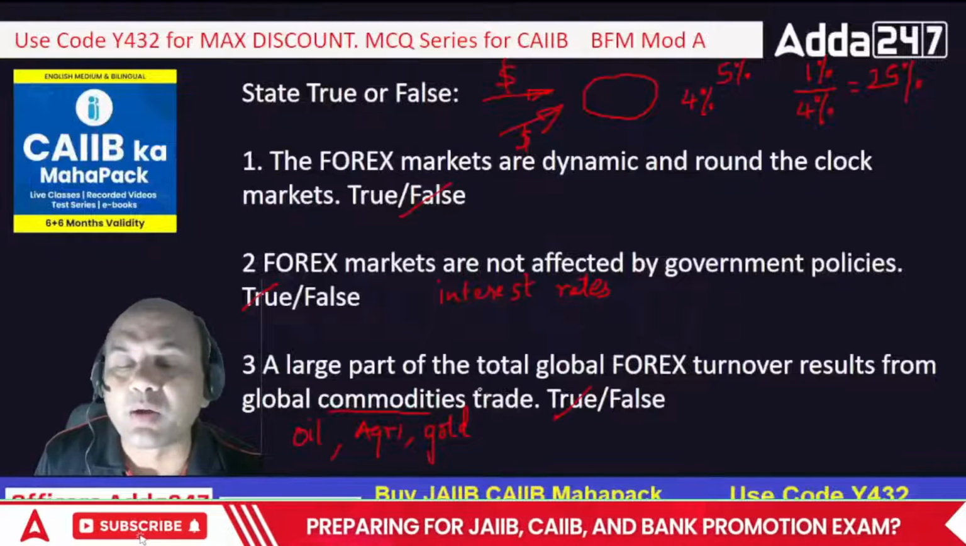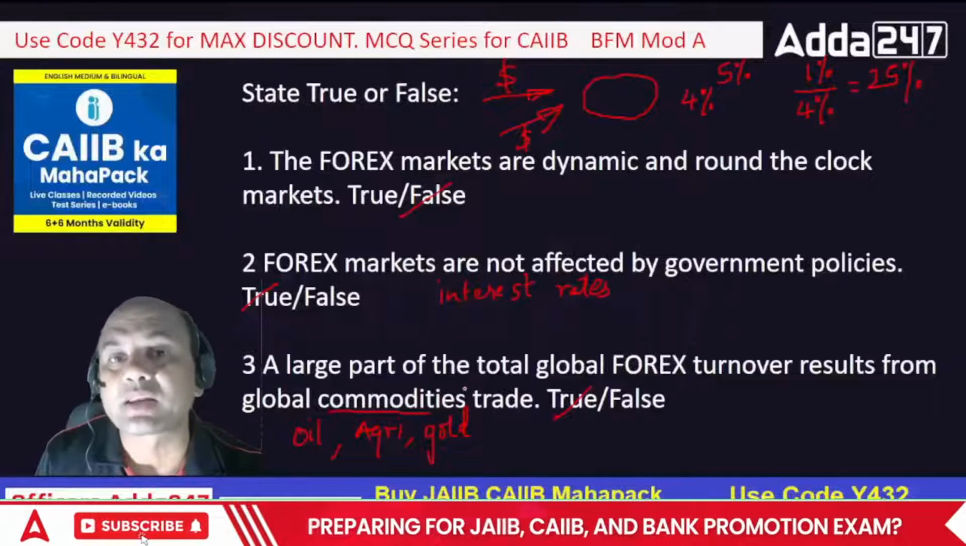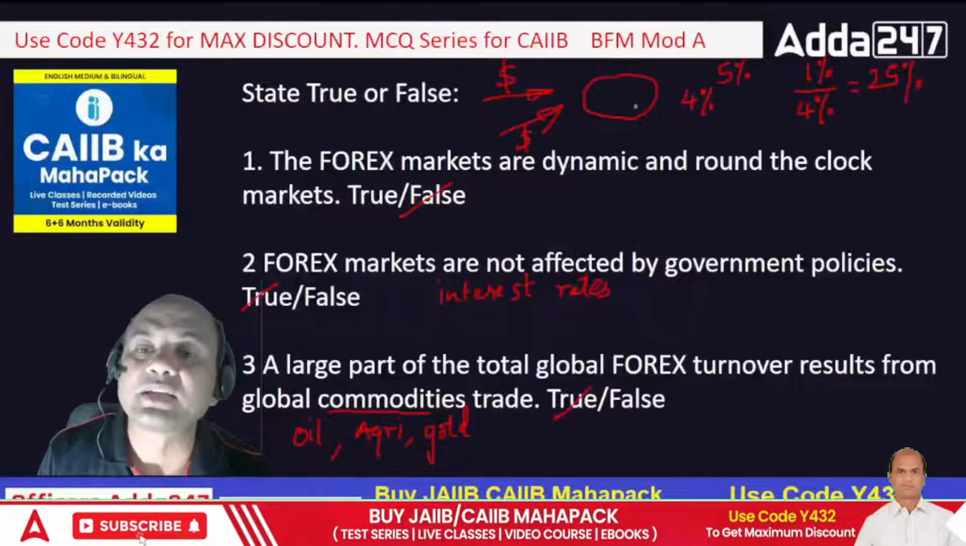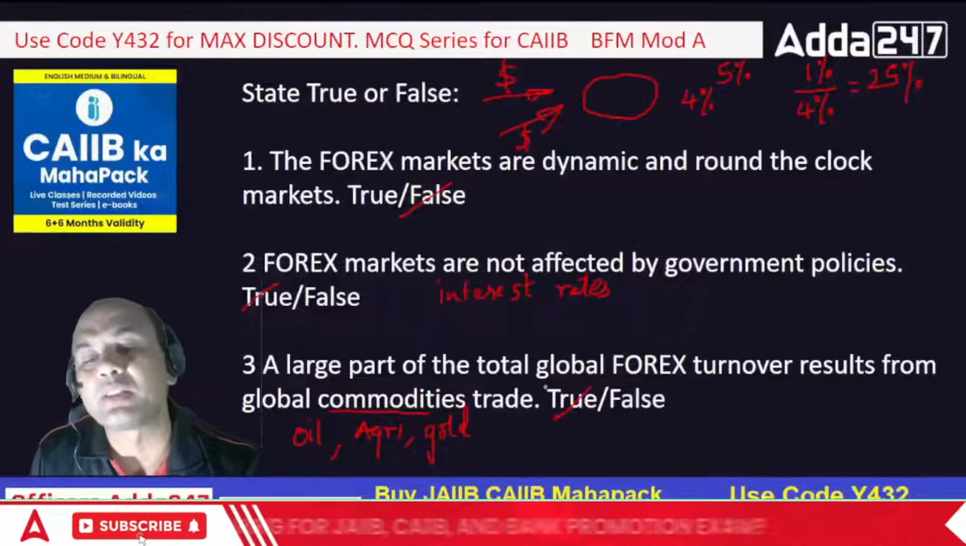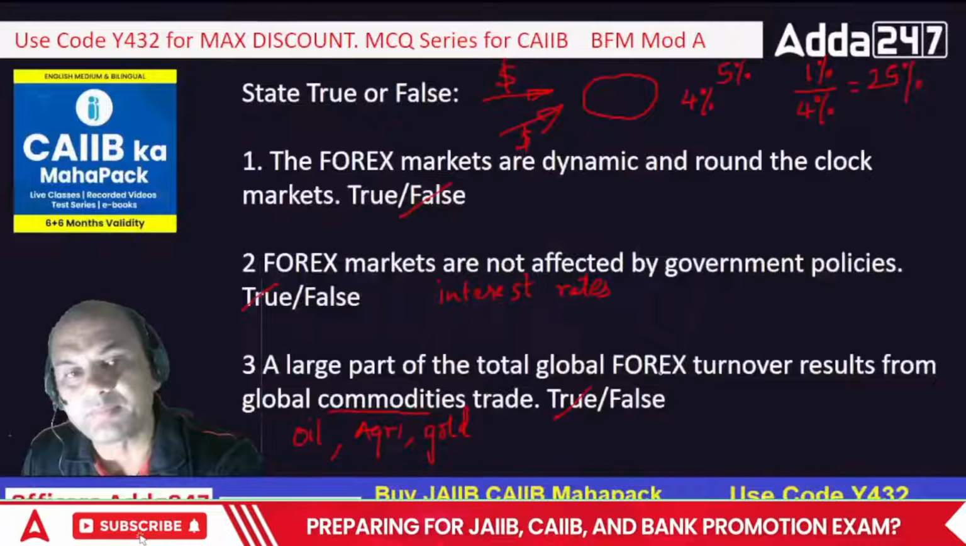It results from the investors trade, stock markets or interest rates. These are the major factors which affect the global commodity, the forex turnover, okay?